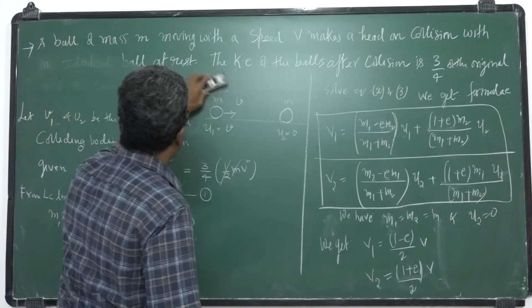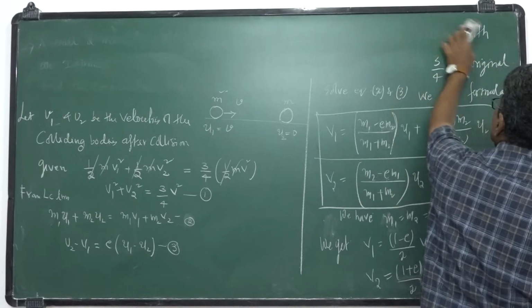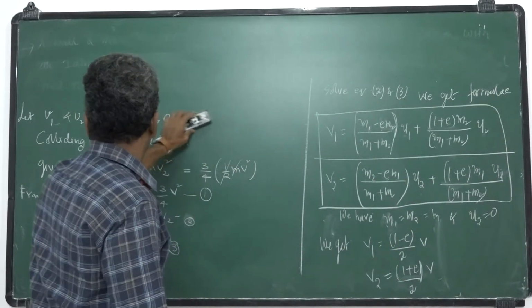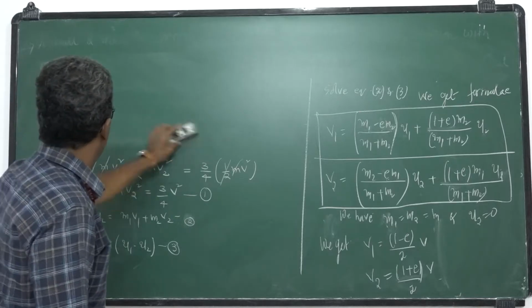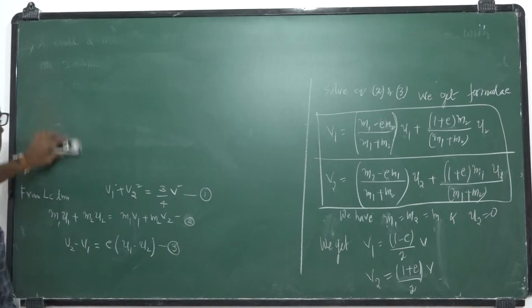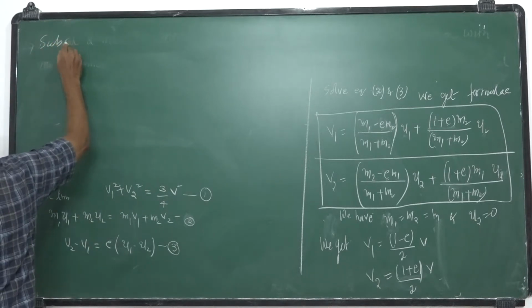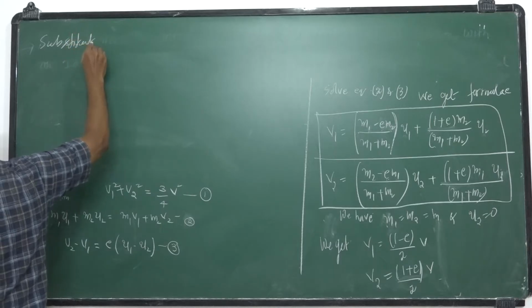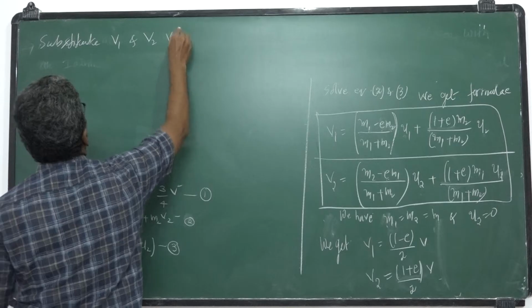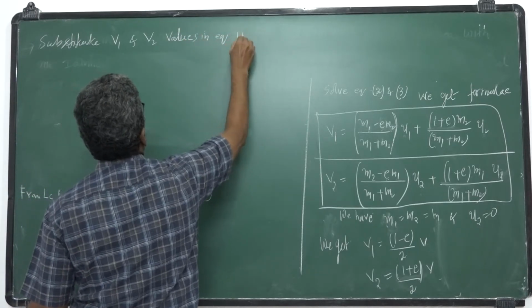We want the coefficient of restitution. So I will write here: substitute the V1, V2 values in equation 1.